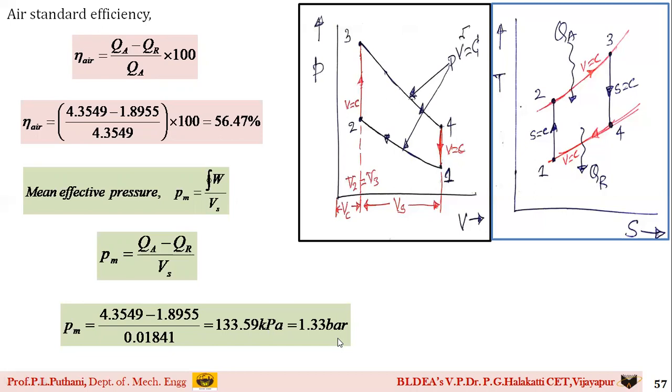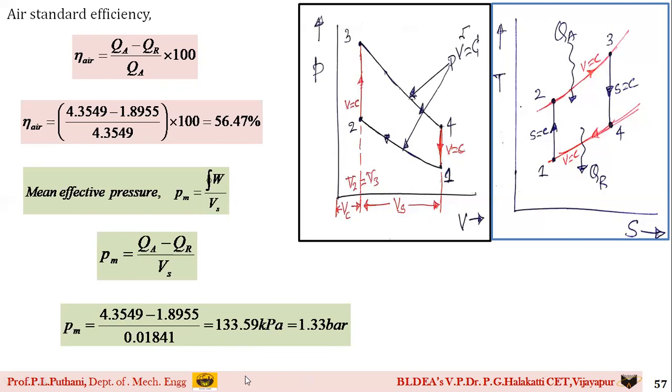Remember students, very important points for solving this problem: first important point, all the pressure values should be in terms of kilopascal. Second important point, temperature should be in Kelvin. Third important point, draw the PV and TS diagrams correctly, and with respect to the PV and TS diagrams, go on finding the temperature values such that you can calculate the thermal efficiency and pressure values very easily.